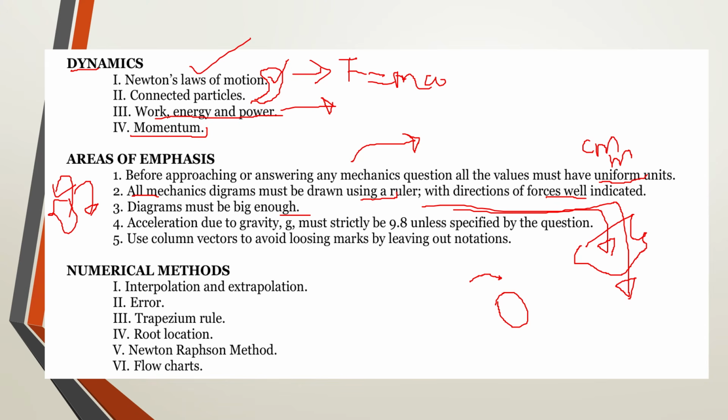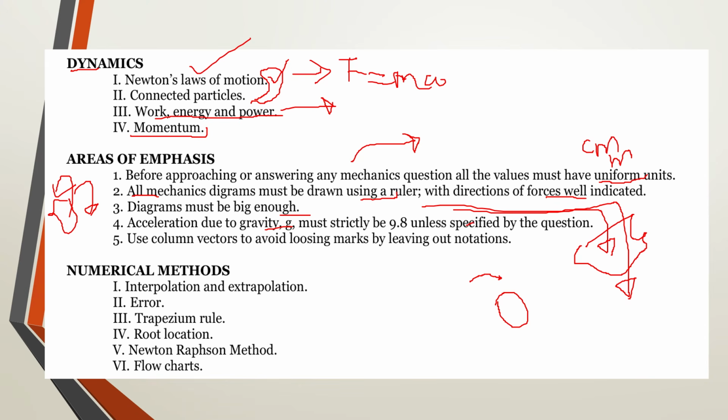The pencil must be used to give you the correct sketch. In case you make any mistake, then after using the pencil, you re-sketch all those diagrams in ink after being sure of the diagram and being content with what you have represented. Now the other one is going to be acceleration due to gravity, which is g.